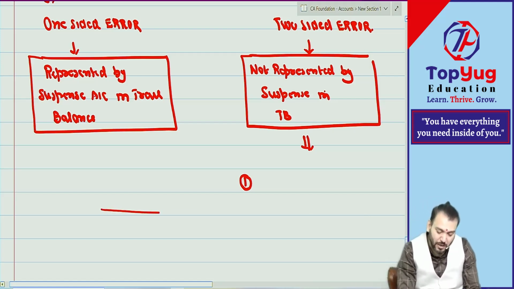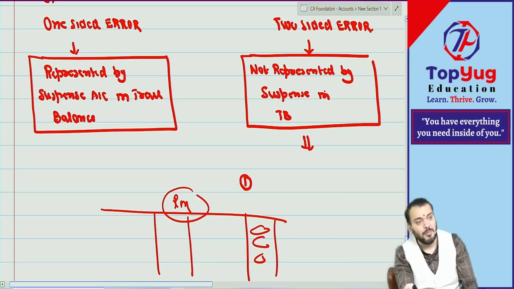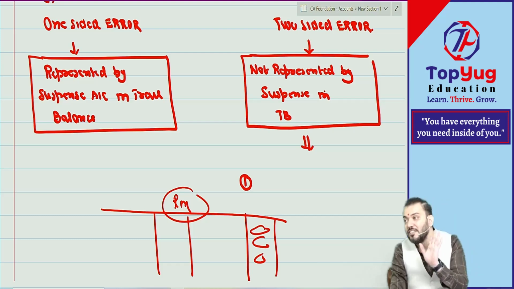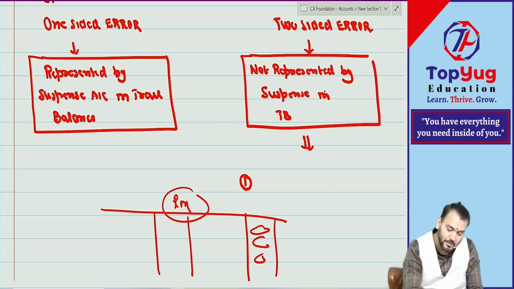Suppose this is Ram account and you have made a totaling mistake. Ram account will have either a debit balance or a credit balance, so either the debit balance is wrong or the credit balance is wrong. So one aspect is wrong, and it will always be one-sided. So casting mistake, carry forwarding mistake, balancing mistake, whatever mistake is done in the ledger, all will be one-sided. Have you understood? Correct.